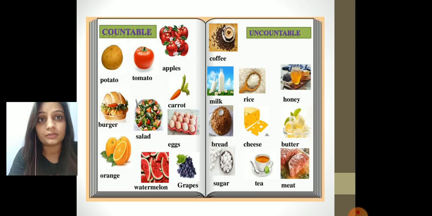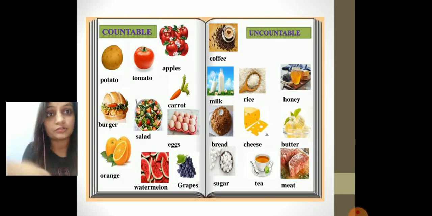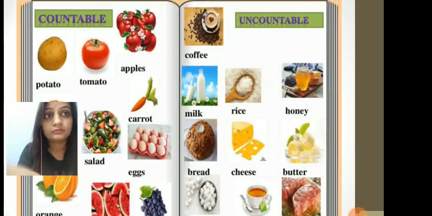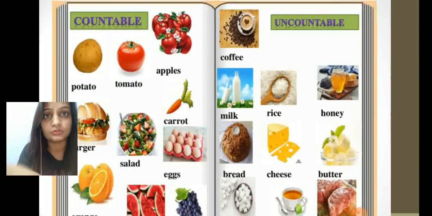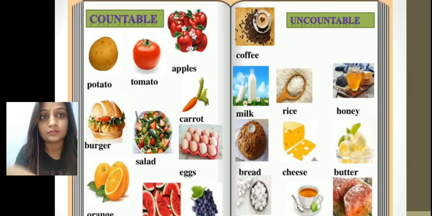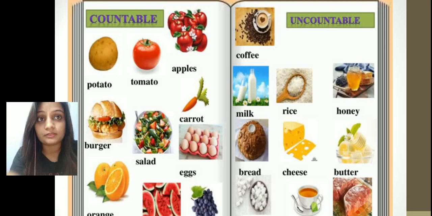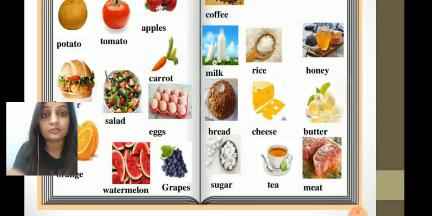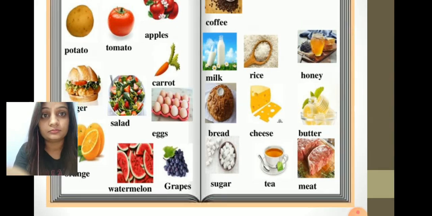Here are some examples of countable and uncountable nouns. You can see in this chart it is very clearly given. In uncountable nouns you can see milk, we cannot count milk. Honey we cannot count, rice we cannot count. But in countable, eggs are given, a set of eggs, but still we can count it, no matter s is added over here. Apples we can count. Meat we cannot count. Grapes we can count.